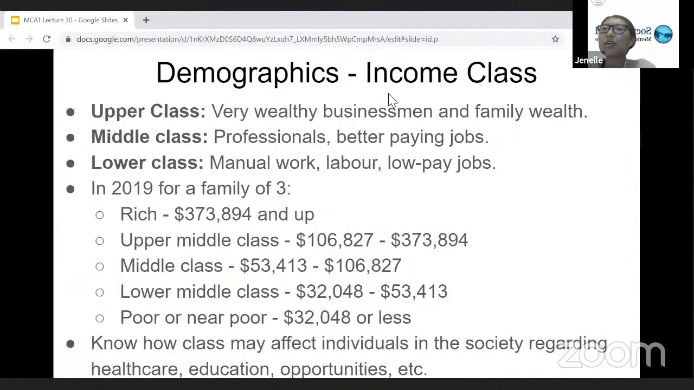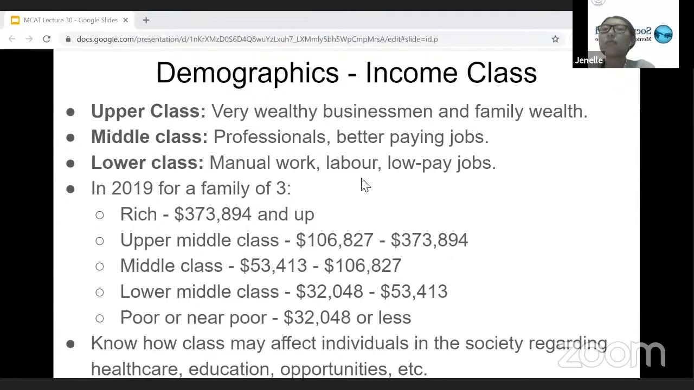And then the other area that people also can be stratified by are income classes. So income class is separated by the upper class, which is very wealthy businessmen and family wealth, middle class, which are professionals that tend to have better paying jobs, but are not quite up to that upper class level, and then lower class, which are manual work. They perform manual work, labor, and tend to be in low paying jobs.